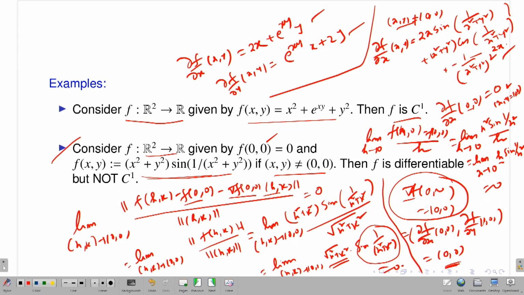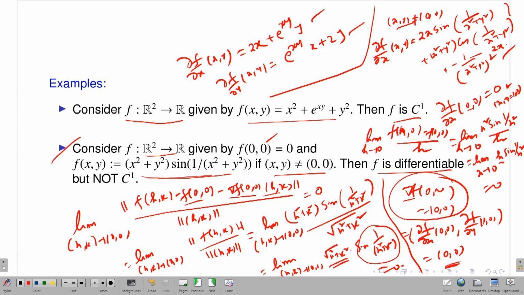Therefore, what I conclude is that I have calculated the first order partial derivatives of f with respect to the x variable and y variable at the point (0,0). I concluded that yes, the gradient vector of f at (0,0) is the zero vector. Along with that, I have calculated the quotient of this limit and shown that it is 0. If that is the case, then I say that my function is differentiable and the total derivative exists, and the derivative is nothing but the gradient of f at (0,0), which is (0,0). In this case, this is true. So my function f is differentiable, that means the total derivative exists.